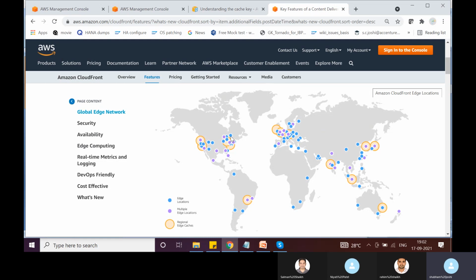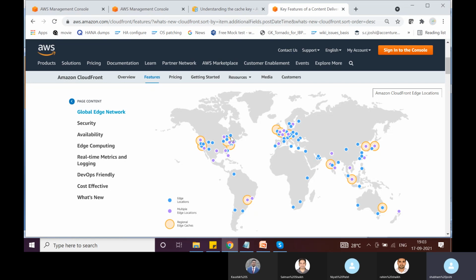Edge locations are meant for just caching the data. Edge locations are not meant for hosting applications or databases. Unlike availability zones, which are data centers built for running applications, databases, and whatnot, edge locations are specifically built for caching the data across the world.